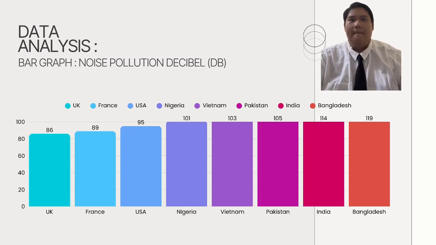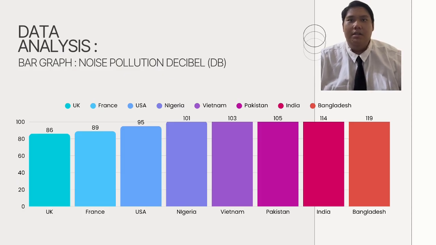For the graph, the x-axis represents different countries, while the y-axis shows the noise level in decibels, which measures how loud or polluted each place is. The most polluted country was Bangladesh, recording a noise level of 119 decibels, while the least polluted country was the United Kingdom with 86 decibels.